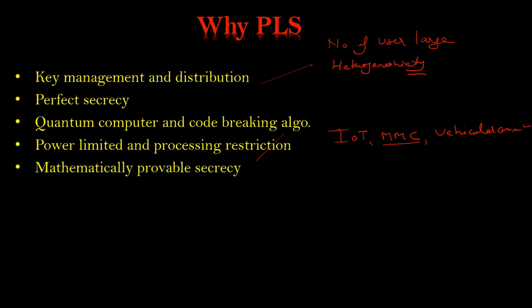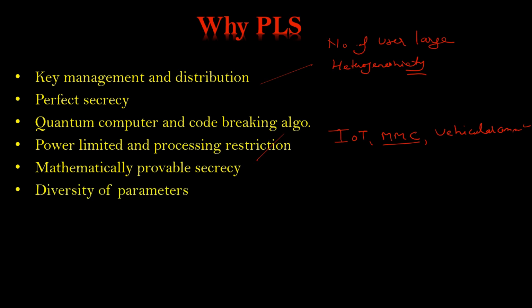advantage. Okay, now mathematically provable secrecy. Now in cryptography techniques, you say that okay, that algorithm is secure, but how much secure? There is no measurement, no mathematical measurement. But physical layer security, as it is extracted from information theory, you can have several formulas. On the basis of that, you can calculate that much your system is secure. We will see different secrecy metrics. On the basis of that, we can say that our system is secure.